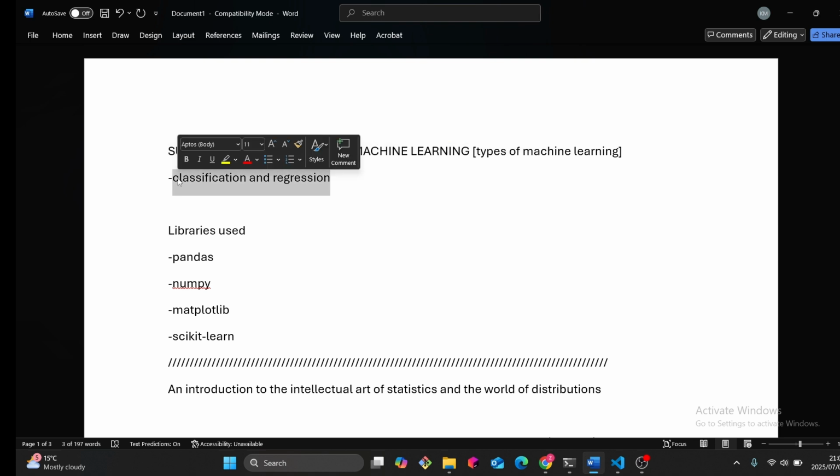Okay, so regression is the type where we're trying to predict a numerical value. For example, if we're trying to predict the price of a house, we're going to be predicting a numerical value, but it falls under supervised machine learning because we have data from previous houses. And then with classification, we're trying to predict a category. Say, for example, a bank trying to predict whether a person will take a loan or will not take a loan. It still falls under supervised machine learning because the bank has previous data of people, so it can have past data to predict the future.